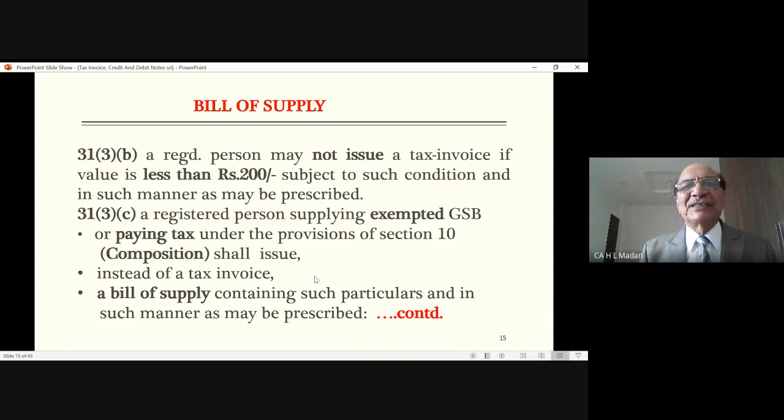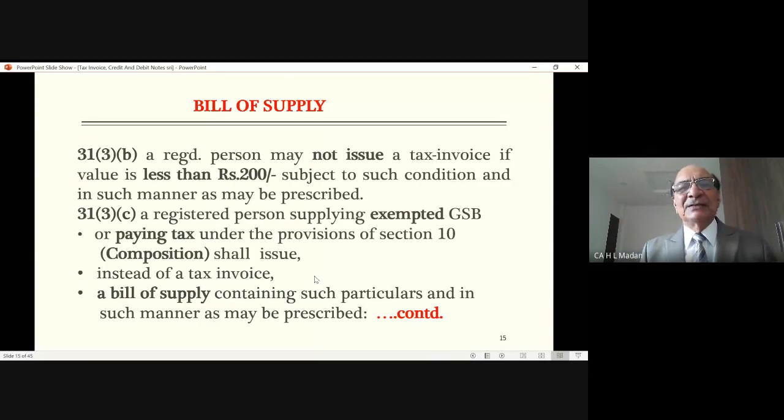Suppose 2000 rupees sales have been made like this, of less than 200 rupees each. Then in the evening when you are closing your accounts, at that point of time you issue one tax invoice, just writing cash rupees 2000 and chapter is closed. So this can be done in respect of smaller sale of goods.